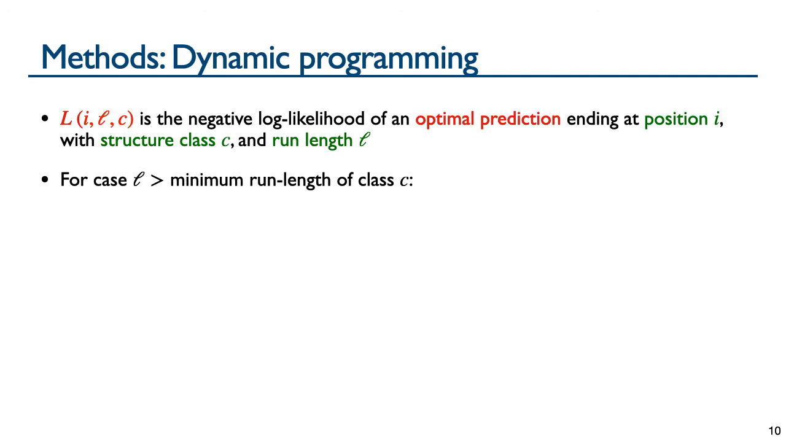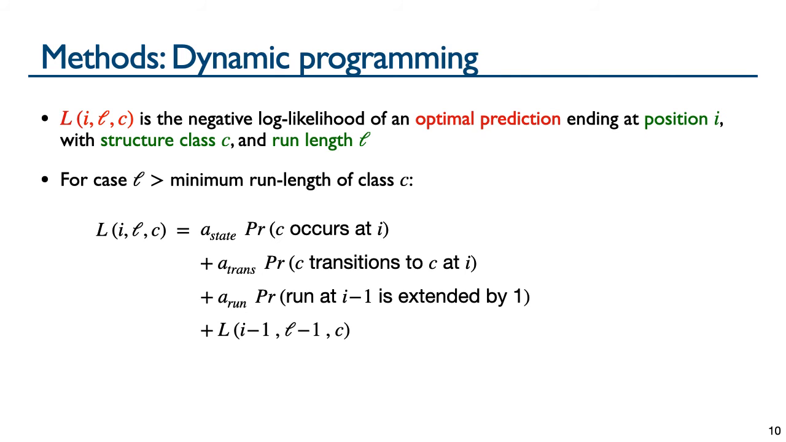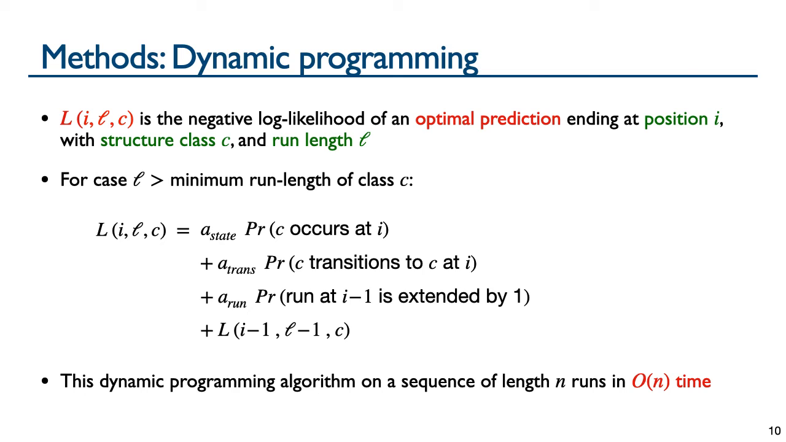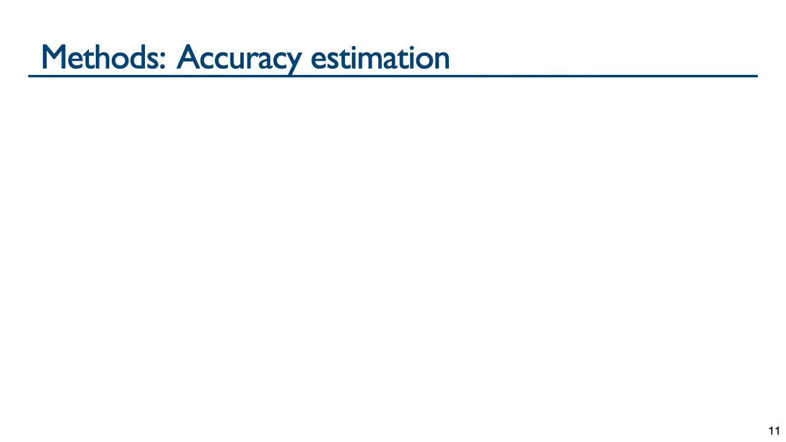Below, we give one of 3 cases, the general case of L greater than minimum run length of class C. Here, L of I, L, C is a sum of state, transition, and run length probabilities, and the negative log likelihood of an optimal prediction at the previous position. Given a sequence of length n, the dynamic programming algorithm runs in linear time.